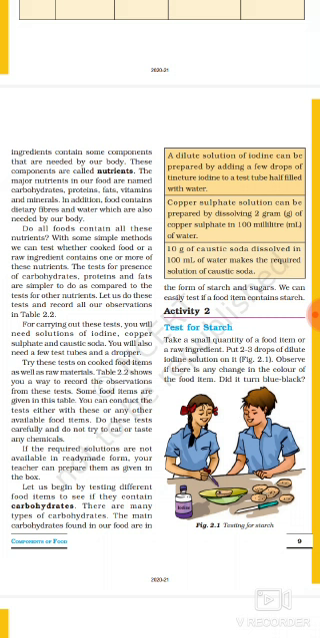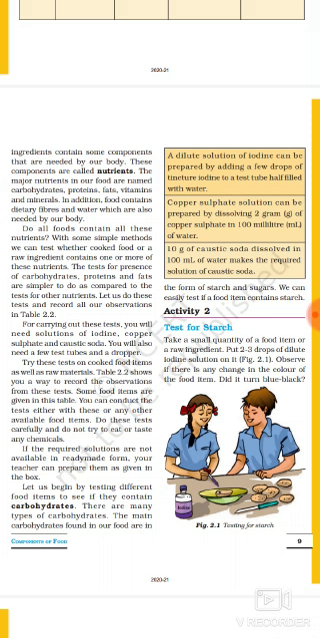For carrying out these tests, you will need solution of iodine, copper sulfate and caustic soda. You will also need a few test tubes and a dropper. Try these tests on cooked food items as well as raw materials. Table 2.2 shows you a way to record the observation from these tests.